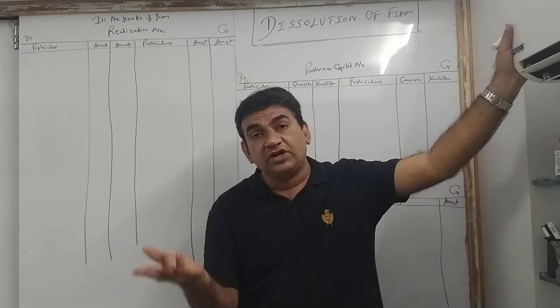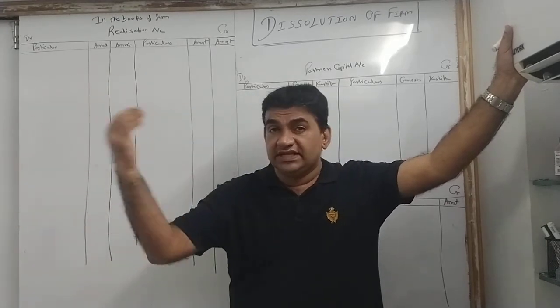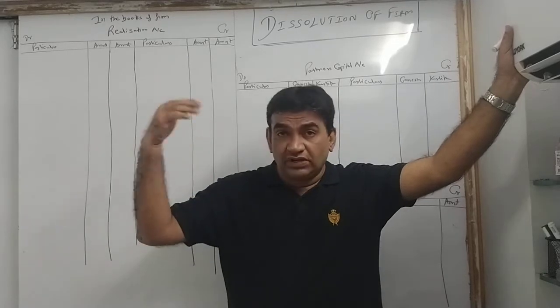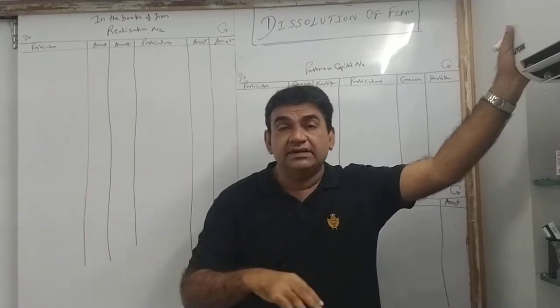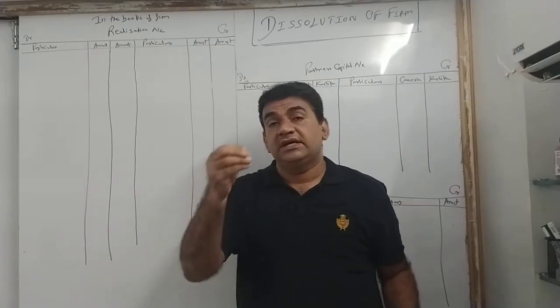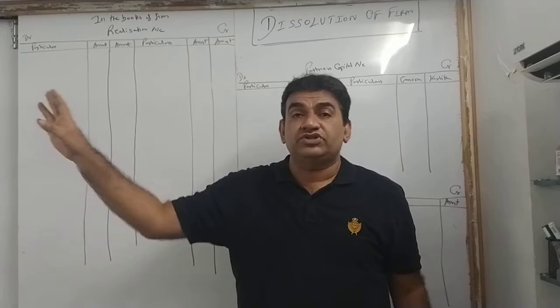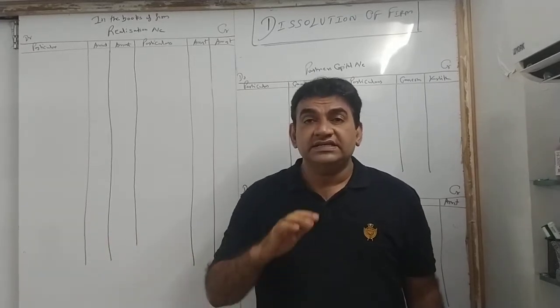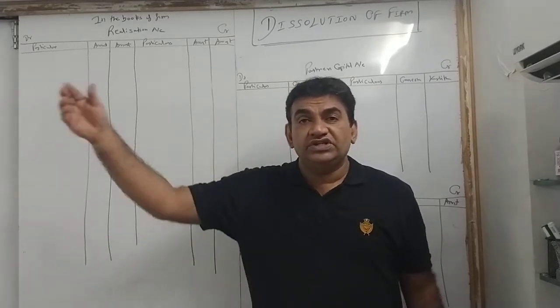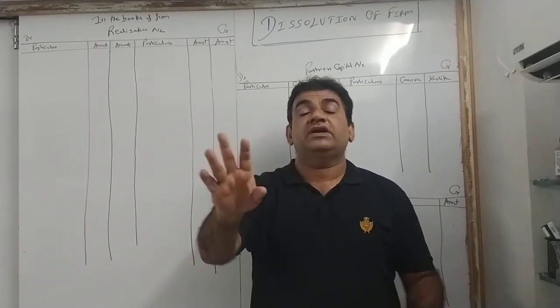When I say payment of liabilities and sale of assets, you can sell it to outsiders, take money, you can pay to outsiders, or at the same time, a particular partner may take over an asset or liability. Suppose a business has machinery. You are selling it for 20,000 to an outsider. One partner says, I need it. So you don't sell it to an outsider, give it to the partner and adjust in that particular partner's account.